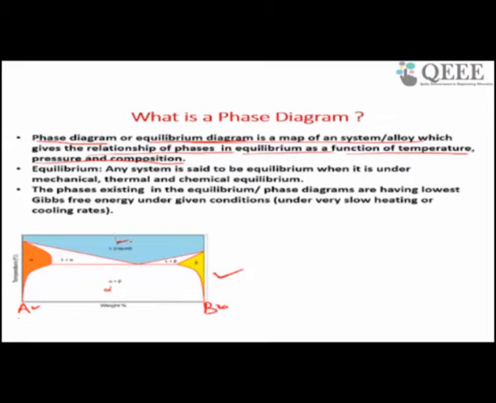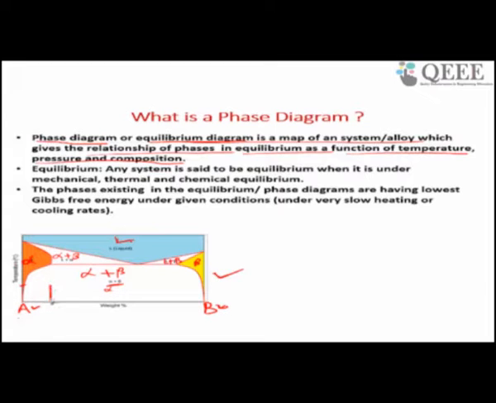So this line differentiates between these two. This is liquid, this is alpha, this is alpha plus beta. Similarly, this is another phase it is forming, and this is L plus beta. We will discuss this in more detail in the next slides. Since this is alpha and this is beta, the intermediate region has become alpha plus beta. So this phase diagram gives phases at a particular temperature and a particular composition.